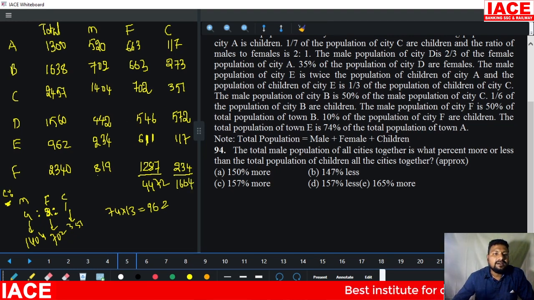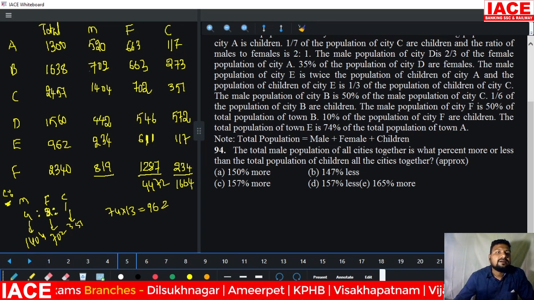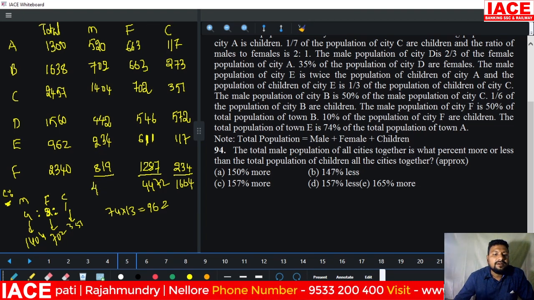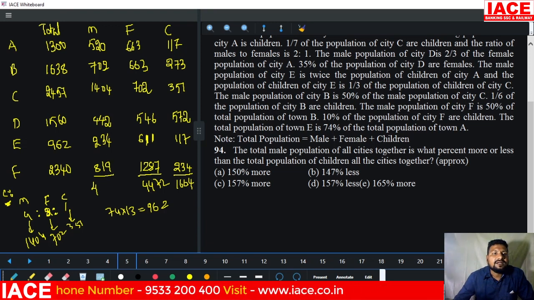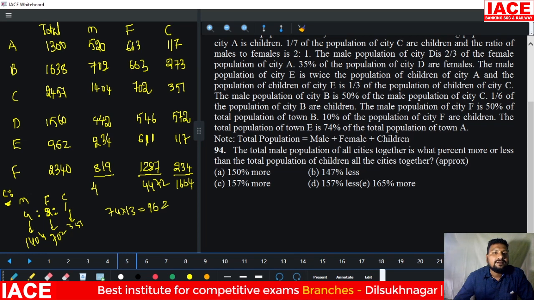Now we should add the males also. Males: 800, 200, it is 1000. 1400 and 400, 1800. 1800 and 5 plus 7 is 12. 12 plus 18, 30. 30 plus 12. 19 plus 34, it is 53. 53 plus 42, it is 95. 99, 99 plus 1. 91 plus 1, it is 93. 103.